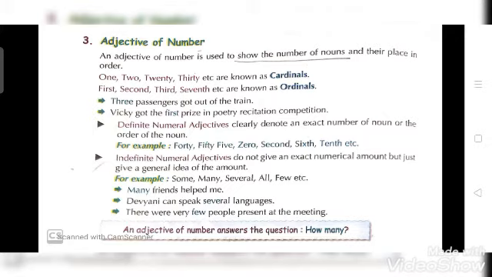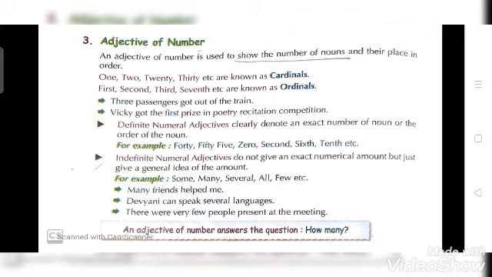So here in this adjective of number you have to ask a question how many. That means कितने हैं. Then you will get the exact number and that number will be your adjective of number. Now see more example. 3 passengers got out of the train. So कितने passengers? How many? 3. So 3 is your adjective.